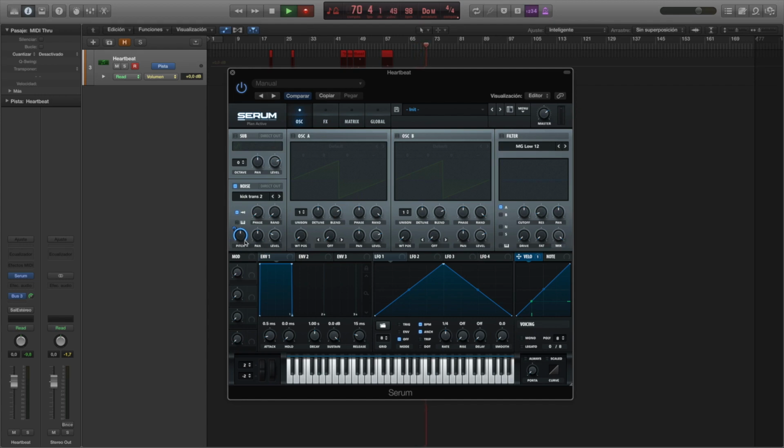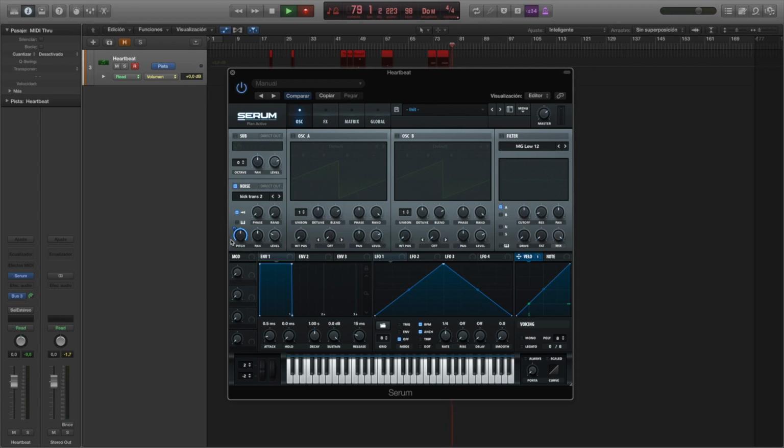So now you're gonna see how if I press a key with a high velocity, this is the pitch I'm gonna get, whereas if I press the key with low velocity, I get a lower pitch sound.